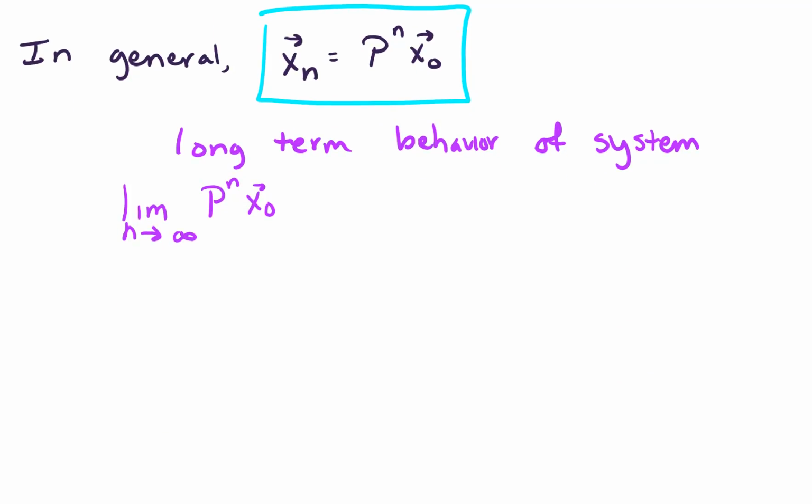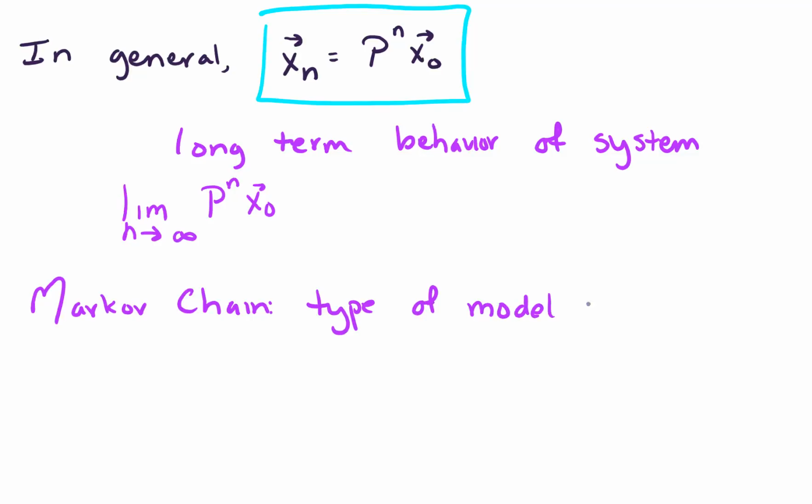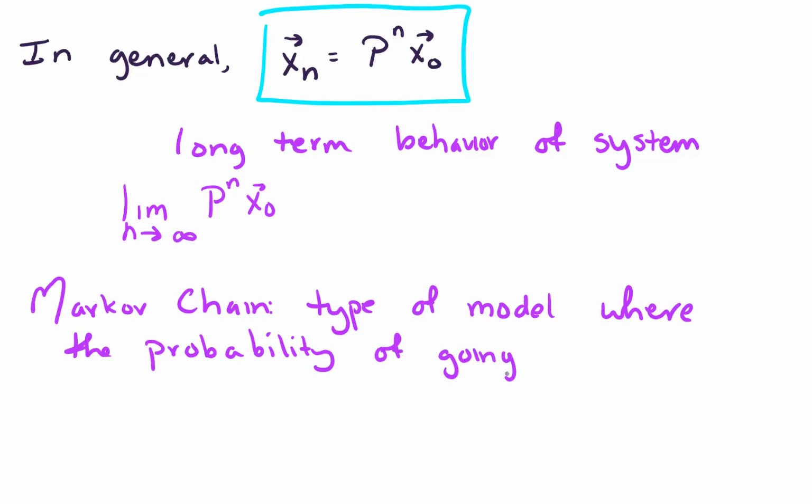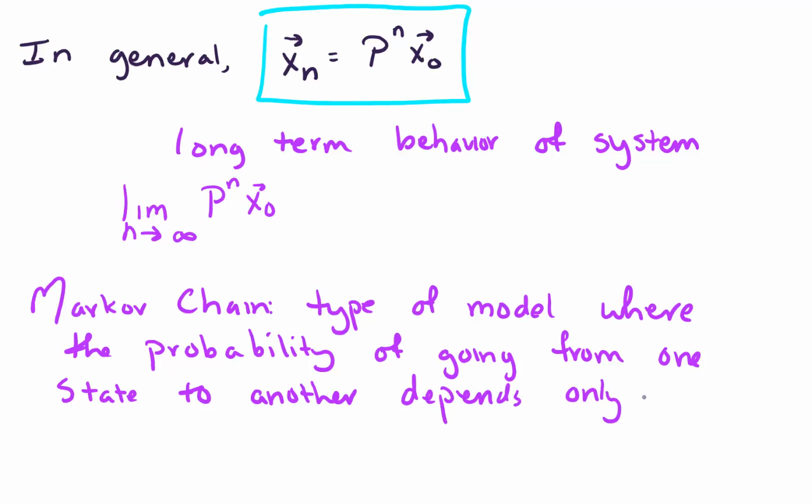So just to sum up here, we have a Markov chain. What is a Markov chain? A Markov chain is a type of model where the probability of going from one state to the next, or to another, depends only on the current state.